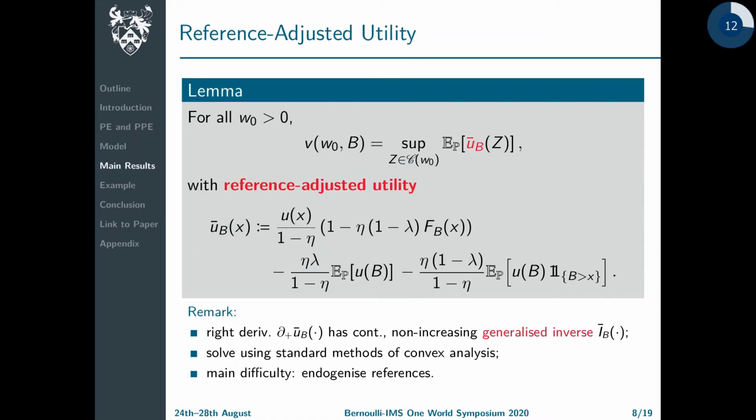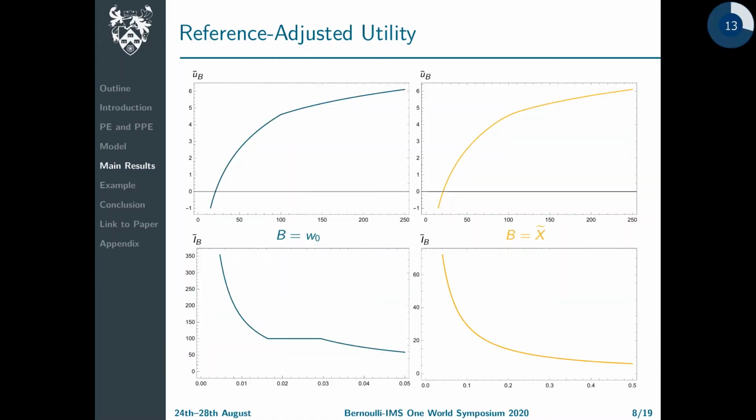It's now obvious that reference-dependent preferences give rise not to one, but a family of optimization problems, one for each potential reference. A key observation is that each reference dependence maximization problem actually boils down to a classical expected utility problem in which the original utility function u is replaced with this reference adjusted utility.